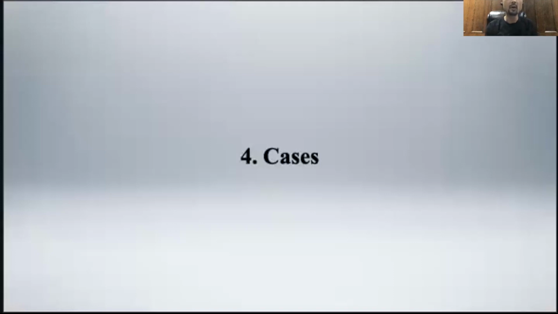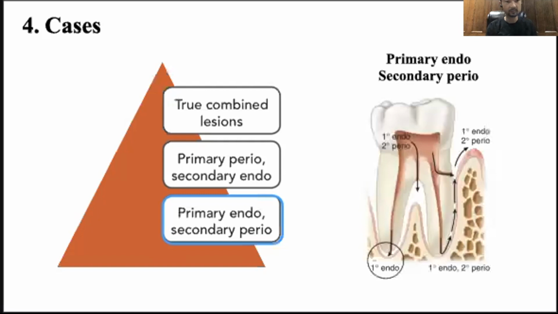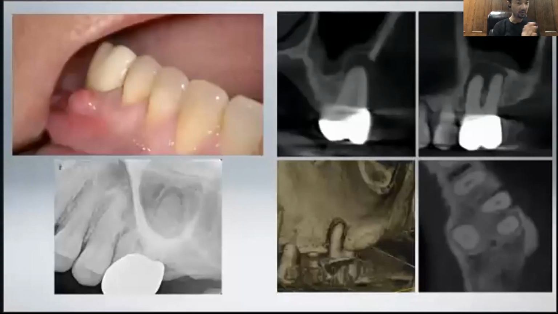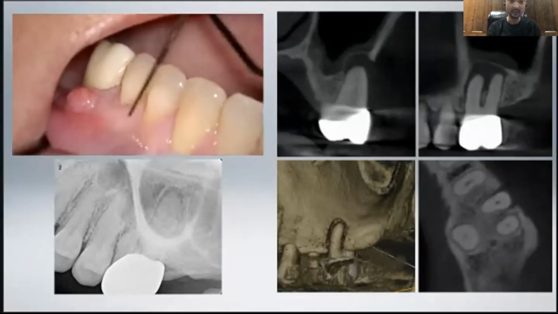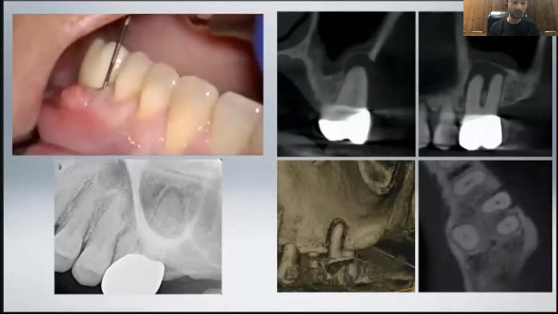So finally, let's go over cases together. First of all, I'm going to show you primary endo and secondary perio. Go back to the first case I showed you. This is a 49-year-old healthy female patient, non-vital pulp, and the bone loss is isolated to this tooth. Looking at the shape of the bone loss, this can be diagnosed as primary endo. The pocket is just a sinus tract, mimicking periodontal disease. Now you can tell this does not really need a periodontist. This just needs a root canal.